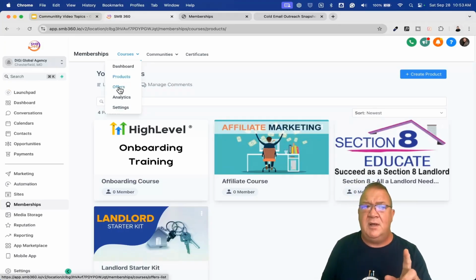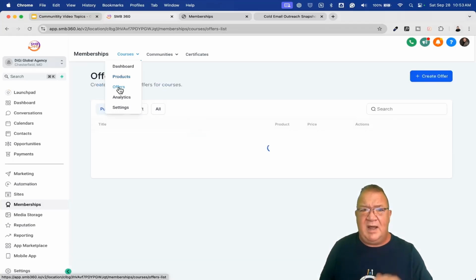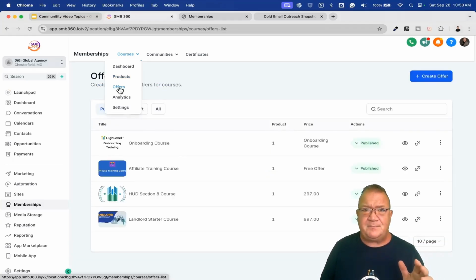Okay, here's very important. Offers are where everything happens inside of Highlevel. So with an offer, you can sell an offer through a funnel. You can sell an offer through a website. Again, you can sell an offer through the portal that we're going to take a look at here, but you can't sell a product. Okay? You're not selling a product directly. In order to sell something, you have to create an offer for it. Now that offer could be free or it could be paid. It could be either one of those.